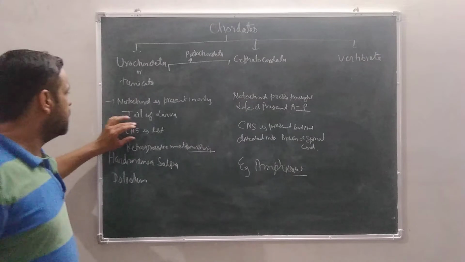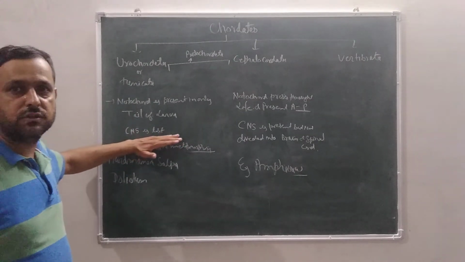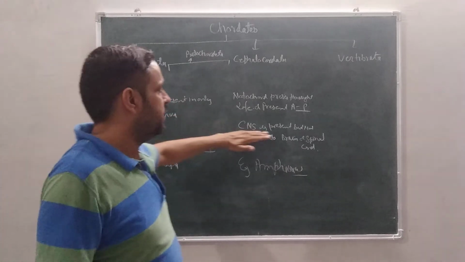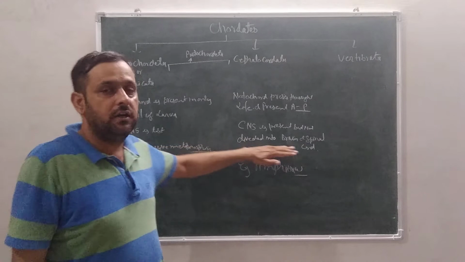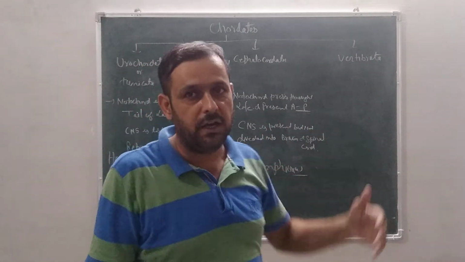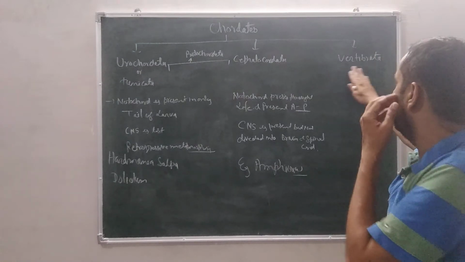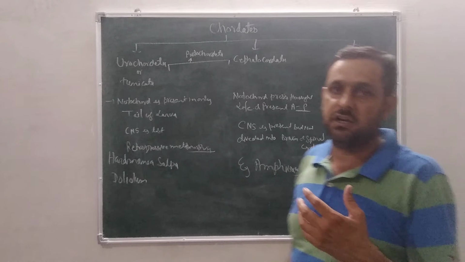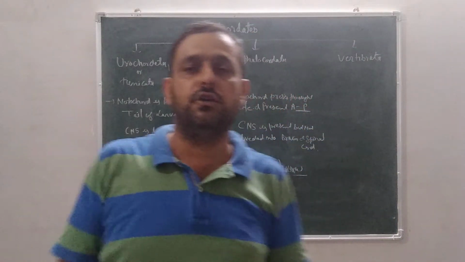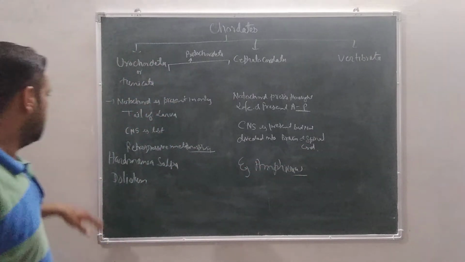Second, the central nervous system is not found, or we can say it is lost, in urochordata. Central nervous system is present in cephalochordata, but it is not divided into brain and spinal cord. But if we talk about vertebrata, a very well-defined central nervous system is found, and it is divided into spinal cord and brain.